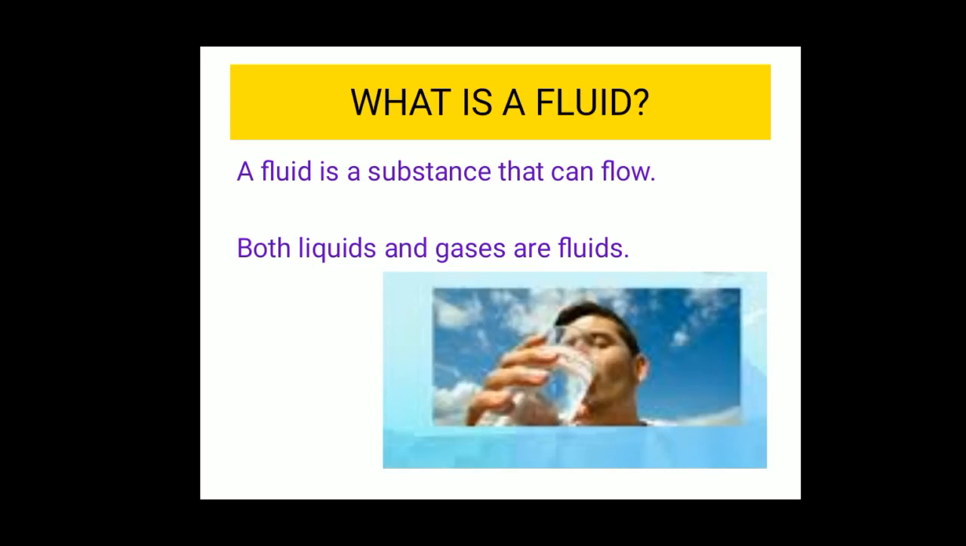Since you all know that liquids and gases can flow freely, these liquids and gases are collectively called fluids. So the first point, a fluid is a substance that can flow, and liquids and gases can flow freely, hence they are combinedly called fluids. Now some of the important properties or characteristics of fluids are: the atoms or molecules in a fluid are arranged in a random manner.